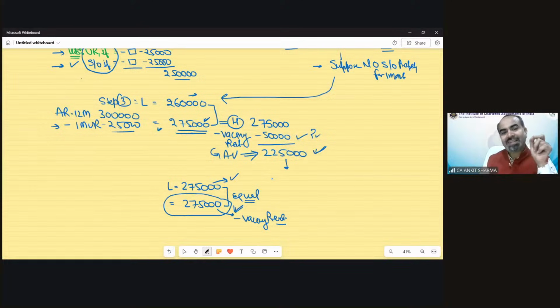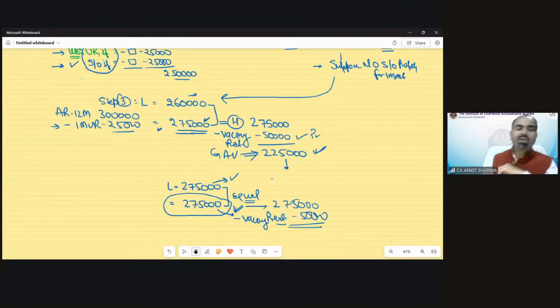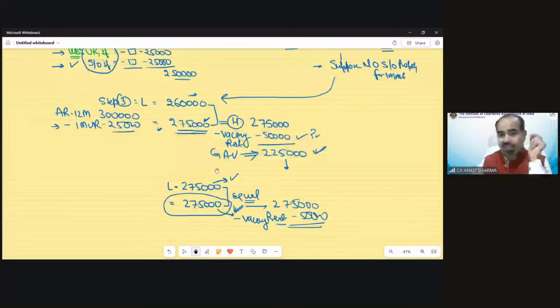If it is equal, again you can take this value and you can reduce your vacancy out of it. So for the purpose of case F, if the annual rent based value is higher or equal, then we will consider that annual rent value and you can reduce the vacancy rent. That's why case F was different.